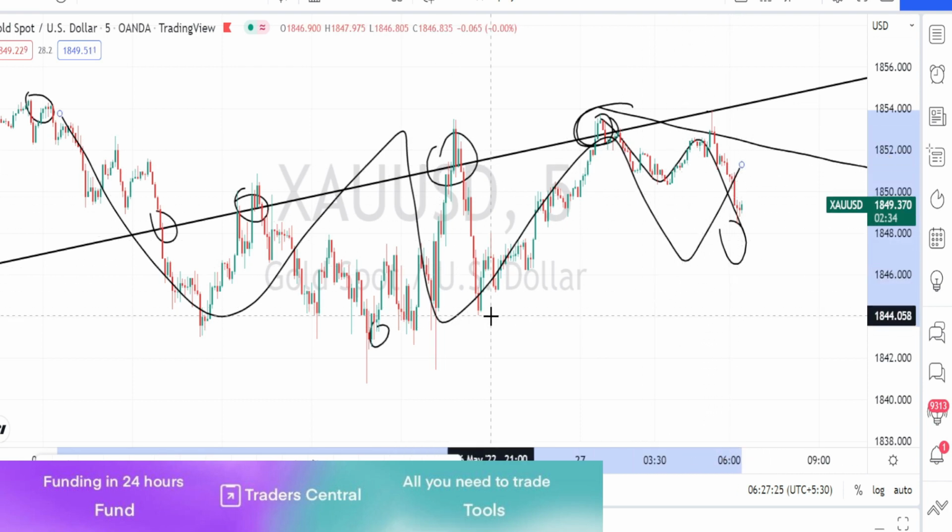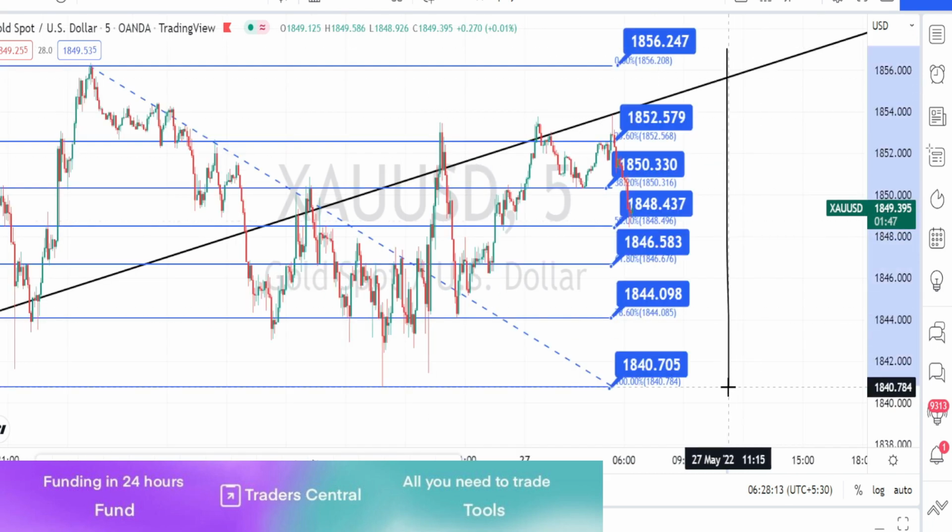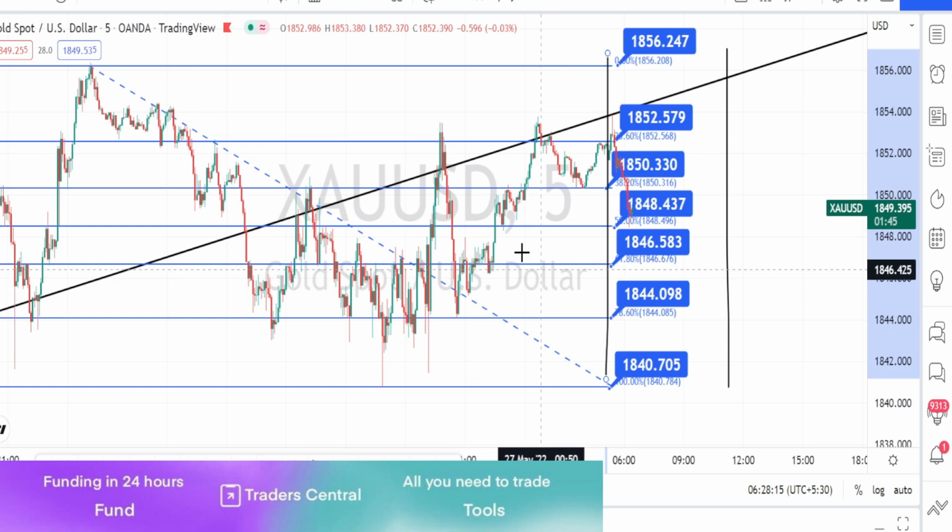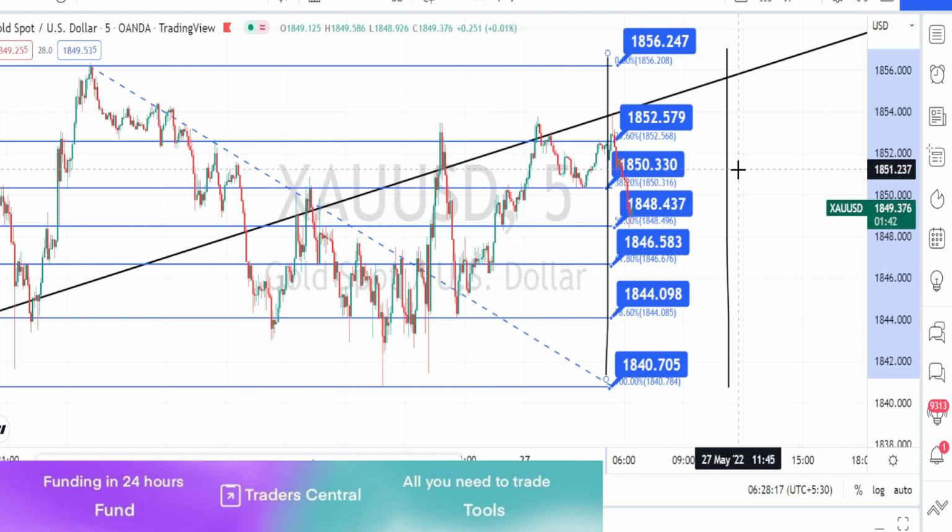So it is on a sideways price action for now in 5 minutes time frame. Let us mark the support and resistance level. So the values in blue color boxes are the resistance and support levels for 5 minutes time frame. We have come to the end of today's analysis.